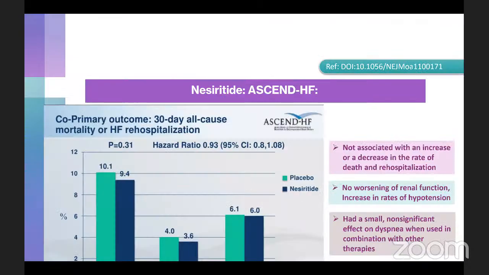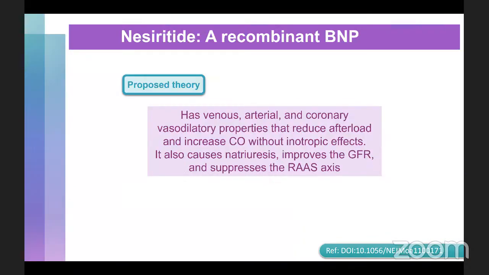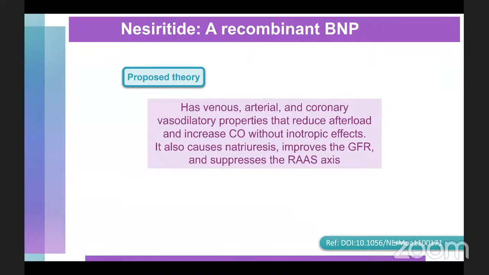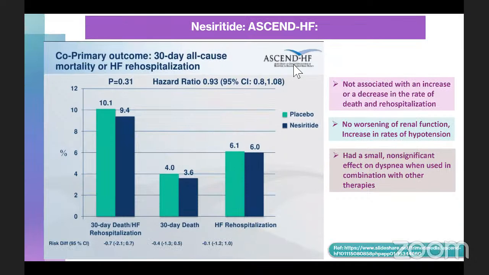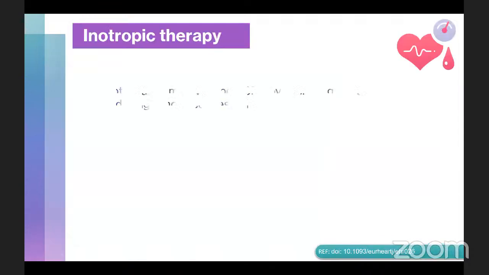Nesiritide basically causes vasodilatation at multiple levels. It's thought to increase natriuresis and improve GFR, but the results from the ASCEND-HF trial have shown that it's not associated with either an increase or decrease in rate of hospitalization due to heart failure or death.